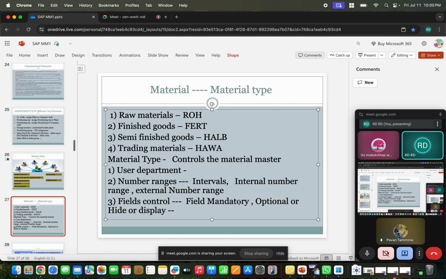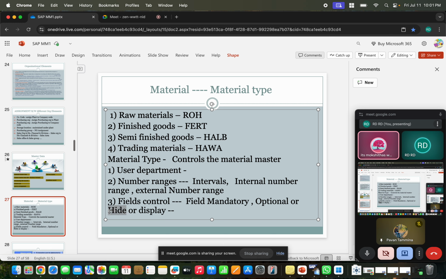But country is very mandatory because when you are planning to produce the product, or sell the product, or purchase a product, based on the country only the taxation and the VAT registration, all this information will be captured. Because of that, it is very important, very mandatory. So here also in the material master record, whatever information you are filling, whether it is compulsory or optional, or hide or display.